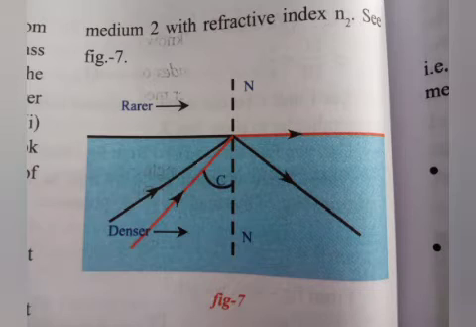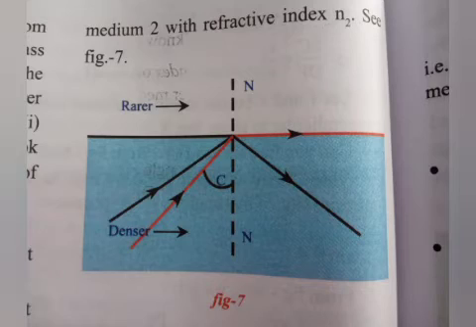Start with angle of incidence equal to 0 degree along the normal and look for the refracted ray on the other side of the disc. What happened here, students? You will observe that at a certain angle of incidence the refracted ray does not come out but grazes the interface separating air and glass. Measure the angle of incidence for this situation. This angle of incidence is known as critical angle. Critical angle C means